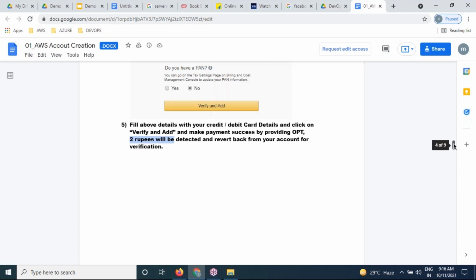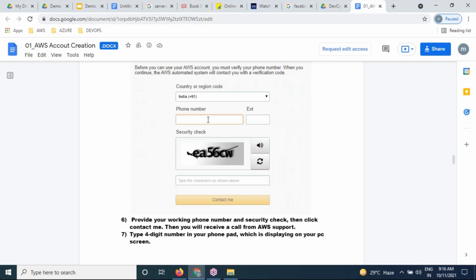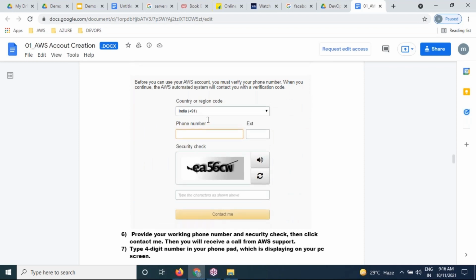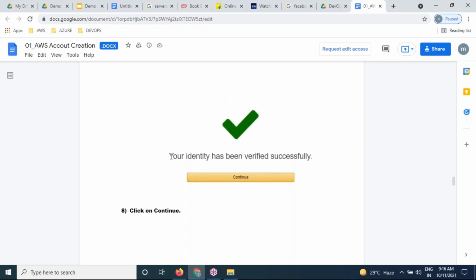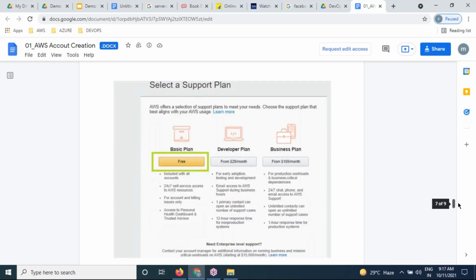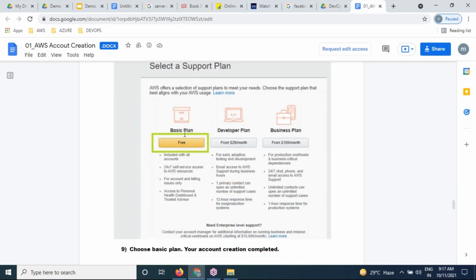After this payment is successful, you need to verify your phone number. Please provide your phone number, just to verify. Provide the phone number, security, continue, call me. You will receive a call or else you will receive an OTP. By providing the OTP, your mobile number will be validated. After validating, by choosing a basic plan, your account will be successfully registered. Within 24 hours, immediately it will not be activated. Within 24 hours, the account will be activated.